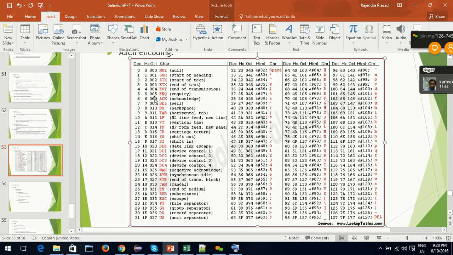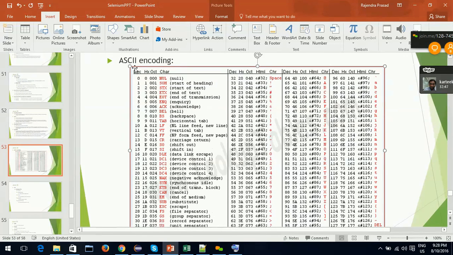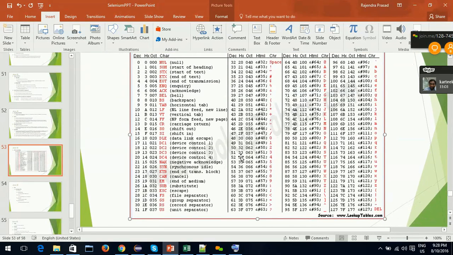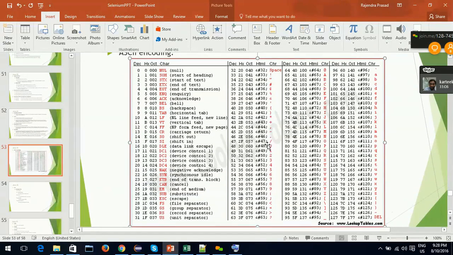So the first thing we need to keep in mind is ASCII was one of the oldest techniques. When computers were initially invented by the English speaking world, they only concentrated on encoding their characters into numbers or bytes. So what are the characters they use?